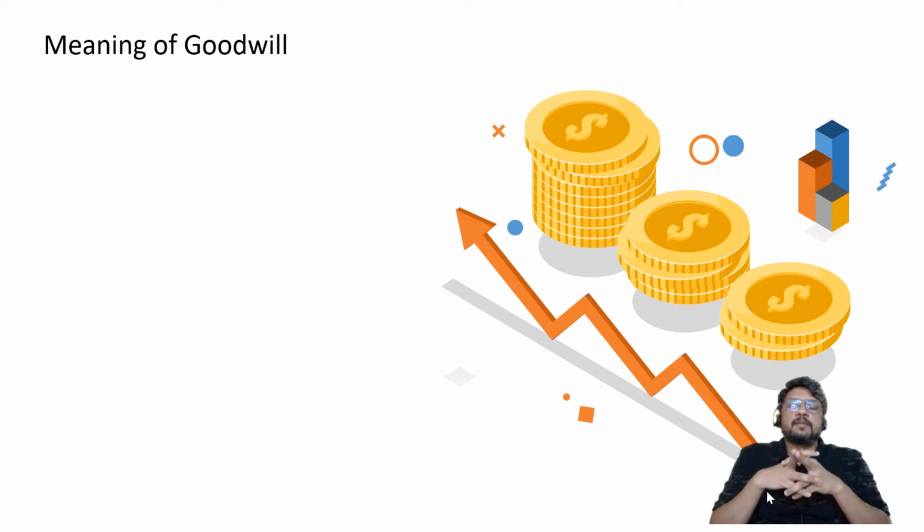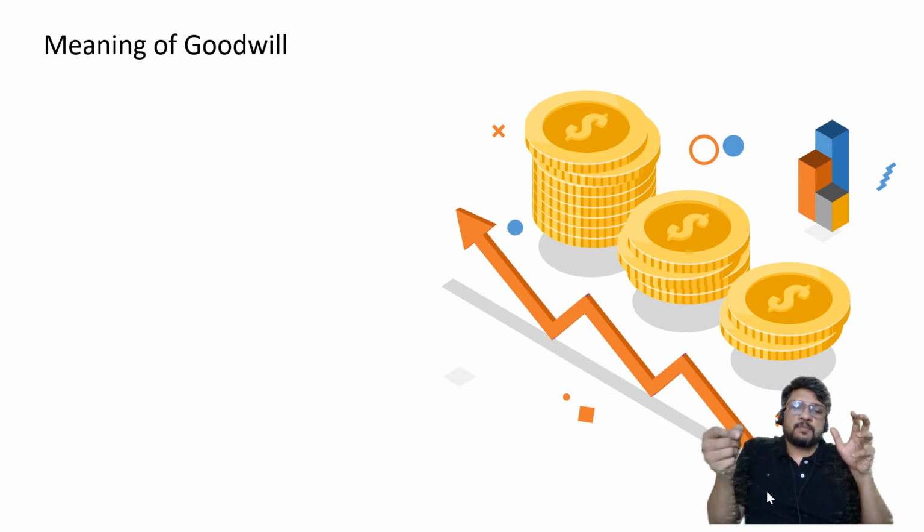If I want to make profit, it's obvious that I will have to have a good business. And to have a business, what are the different things which I should have? Number one, I should have good assets, maybe a proper place of land and building, proper location. The land and building should be again customer friendly if that is my shop or that is my trading activity. If it is my manufacturing activity, then it is again going to be considered from different viewpoint. So proper location is the first point. Then maybe proper employees, proper product. If all these things are there and I am giving a very good customer service, then I can say that I am in a position to make profit.